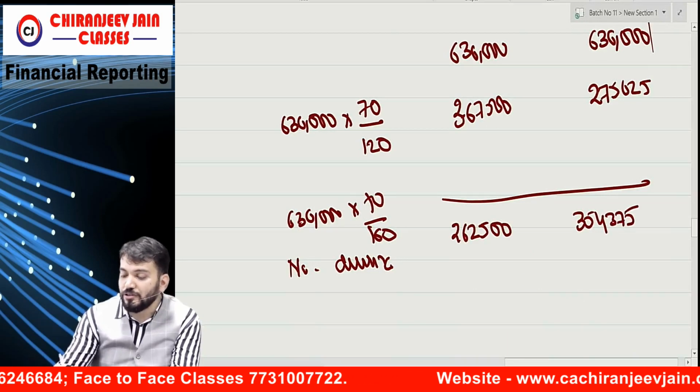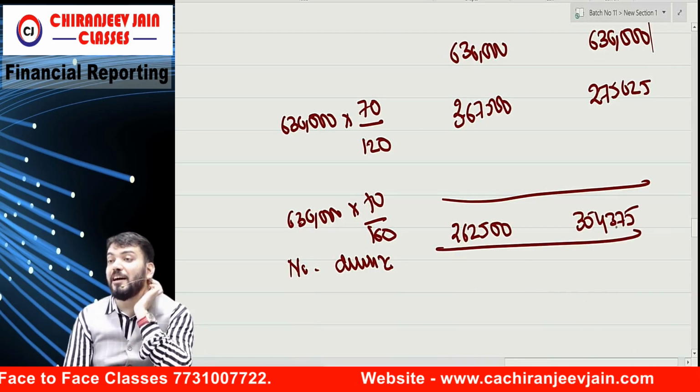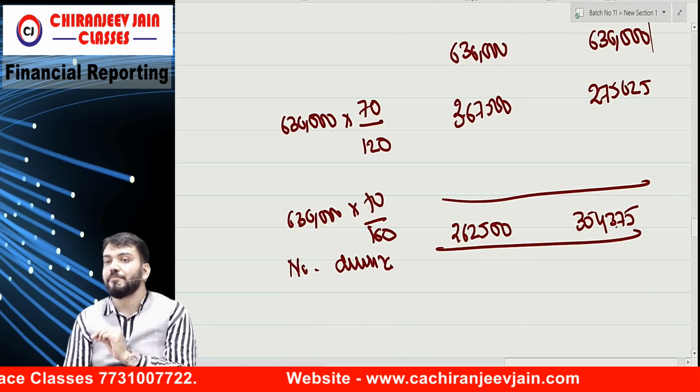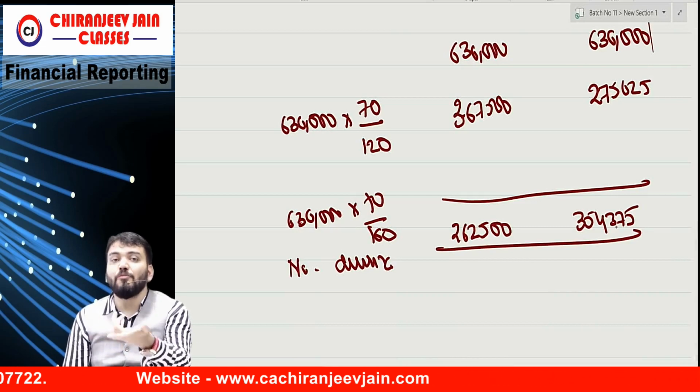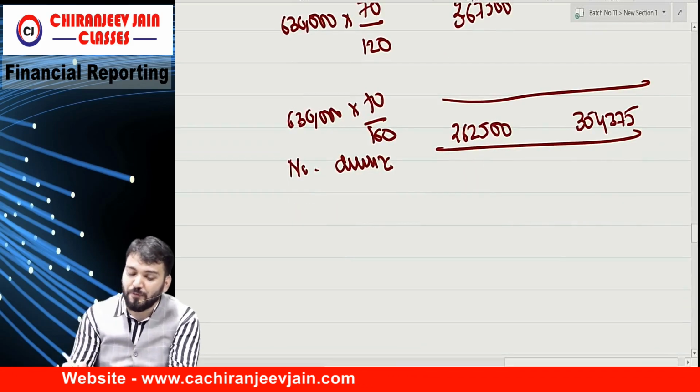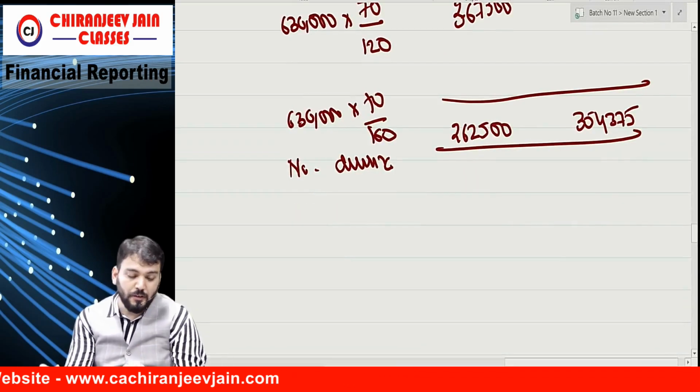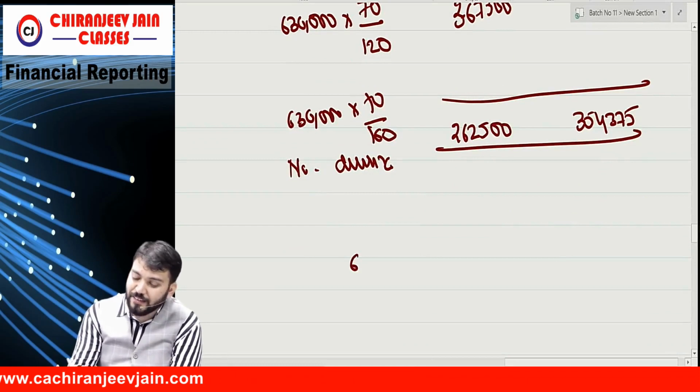375. So this will be used for what? Diluted earning per share. So what will be diluted earning per share? What is the profit? Profit is what? 6 lakh.